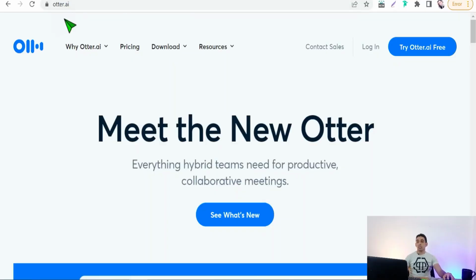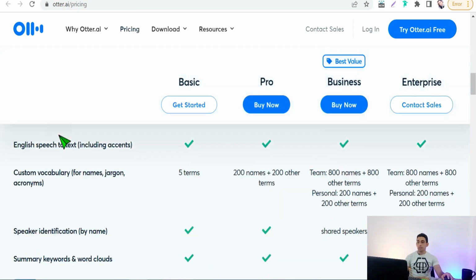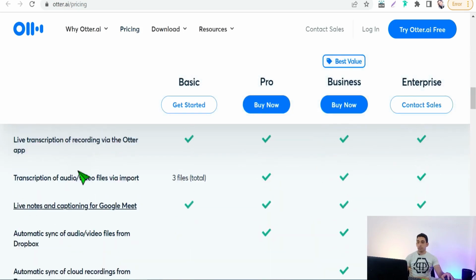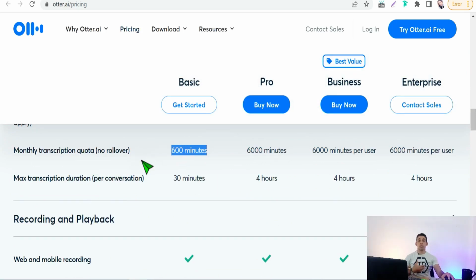So let's begin with the first tool for today, which is Otter.ai. On this amazing website you can transcribe any audio file as well as any video file. You can use this website for free. If we have a look at the pricing plans, you will find this basic plan, free forever, without any cost to you. And the best thing on Otter.ai is that it gives you 600 minutes as a quota to transcribe your audio files, your video clips, and so on.